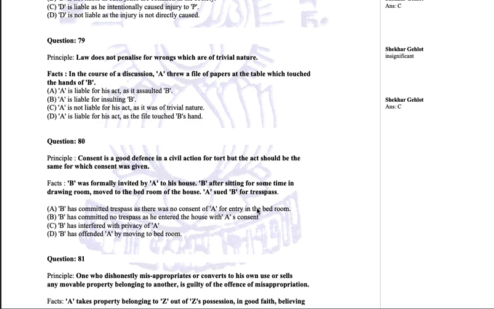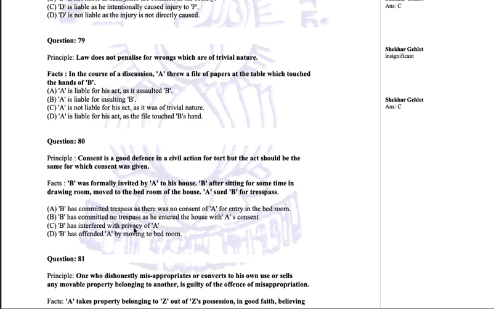Okay, but has he committed trespass? If we look at trespass, trespass means unlawful entry to someone's house. Bedroom is a part of the house. We are not talking about separate rooms here. So when he has been invited by A, he has gone to A's house on the invitation of A, and without any permission entered into the bedroom. So yes, he has interfered with the privacy. He has offended A as well, but you definitely cannot make him guilty for the trespass.